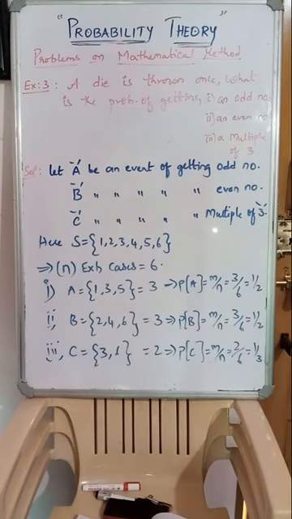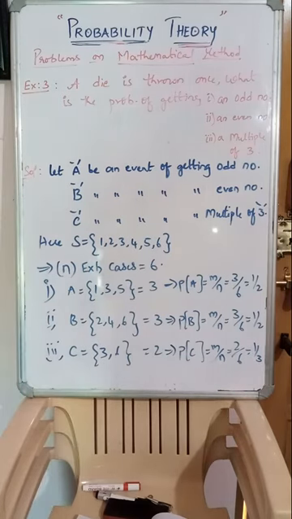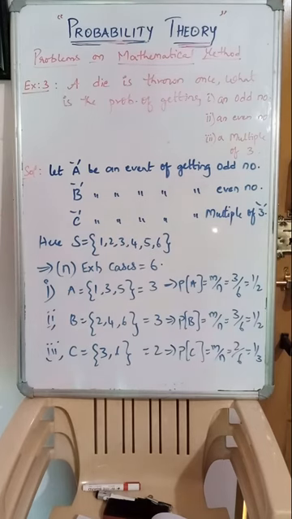Next, question number 3, multiple of 3. Multiples of 3 we have only 2, which are 3 and 6. Favorable cases are only 2 here. Therefore the probability of getting a multiple of 3 is favorable by exhaustive, that is M by N equals 2 by 6, that is 1 by 3.